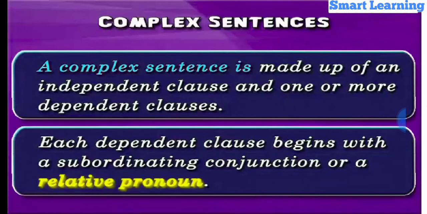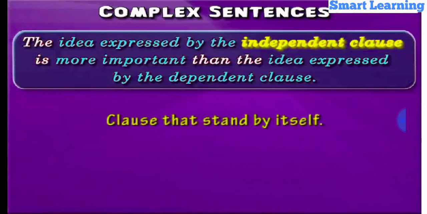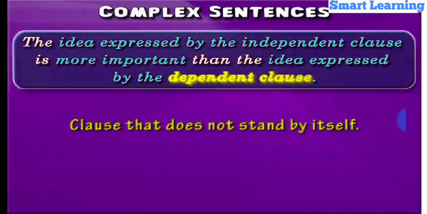Two, the idea expressed by the independent clause is more important than the idea expressed by the dependent clause. So, in a complex sentence, the idea shown by the independent clause that can stand by itself assumes more importance than the idea shown by the dependent clause, that is, the clause that does not stand by itself.